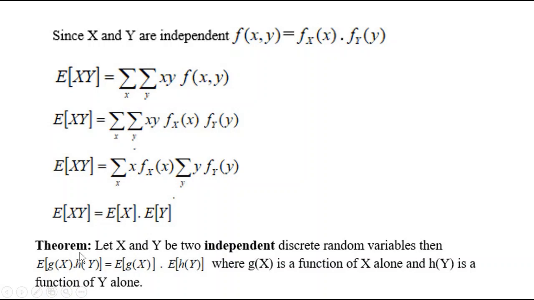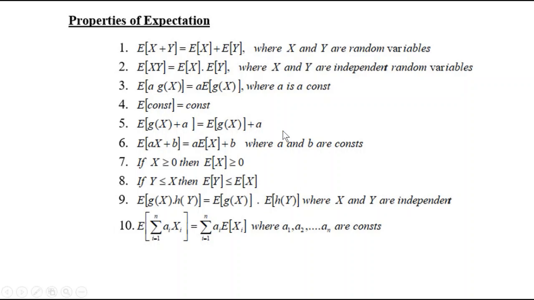Here we have another result. If x and y are two independent random variables, then the same result also applies for the corresponding functions. E of g of x into h of y is the expectation of g of x into the expectation of h of y, where g of x is a function of x alone and h of y is a function of y alone. Now, these are the properties. You can go through this.